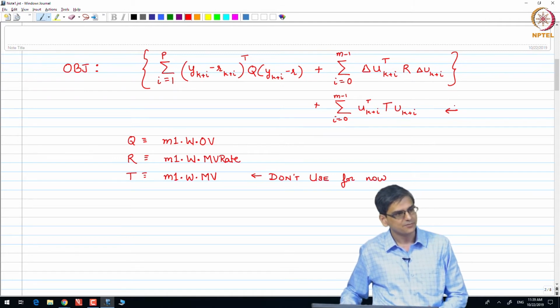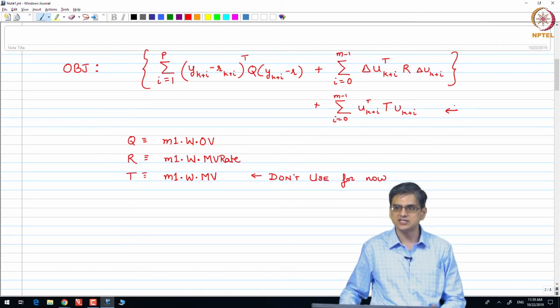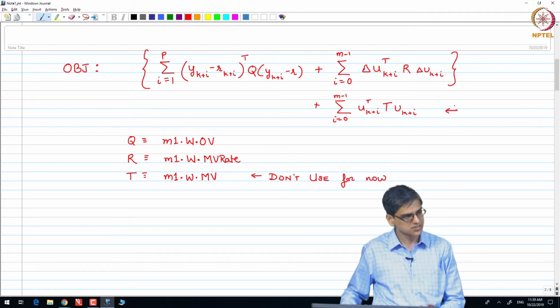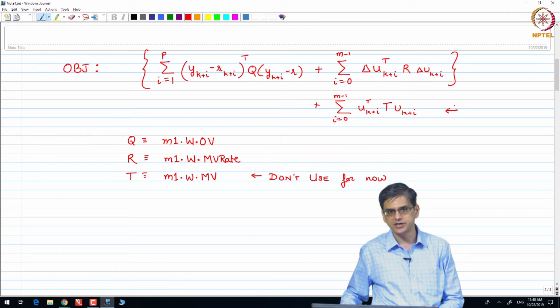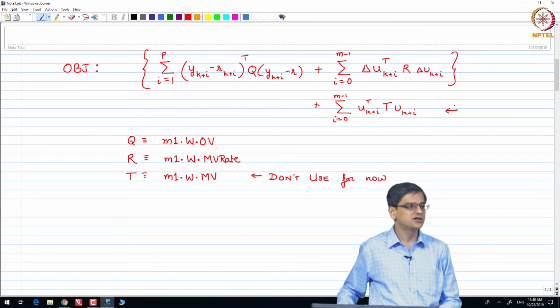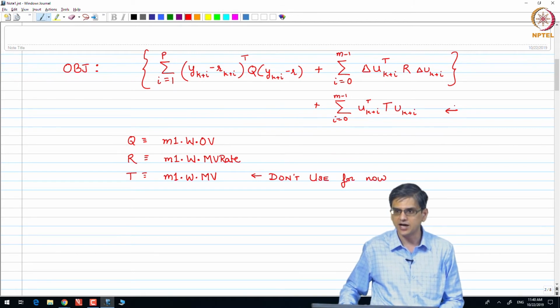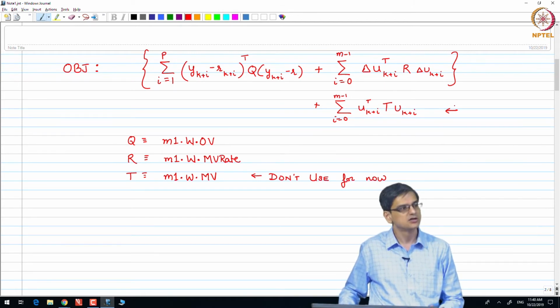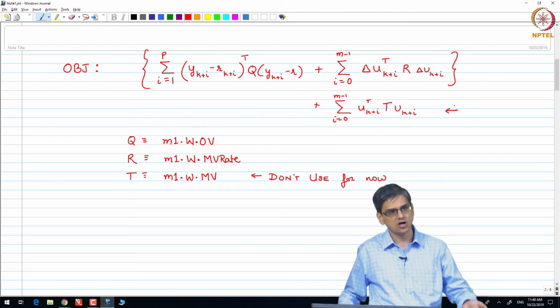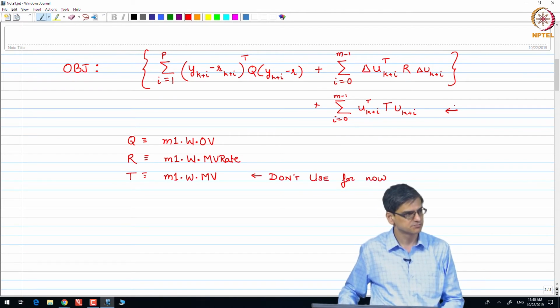Okay. There might be certain cases where this T is required. Only in those cases is this relevant; if not, do not worry about it. If you have a 2 input 2 output system and you also specify T as a non-zero matrix, you will immediately not have an integrator in your system.